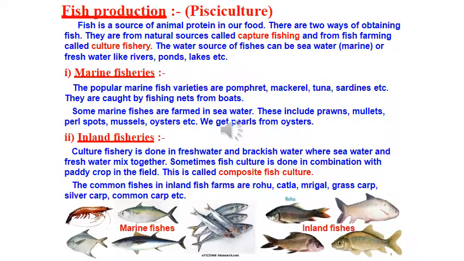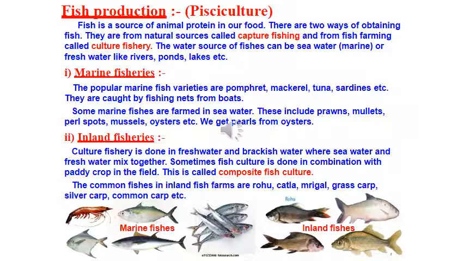Let's talk about the second last point here, fish production. Fish is a source of animal protein in our food. There are two main ways of obtaining fish. They are from natural resources, we call it capture fishing, and if it is obtained from fish farming, we call it culture fishery. The water source of fishes can be seawater, that is marine, or fresh water like rivers, ponds, lakes, etc.